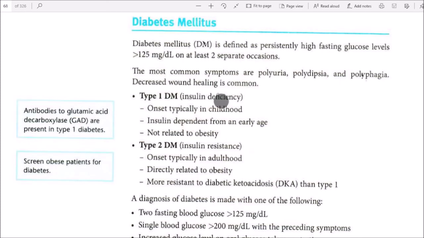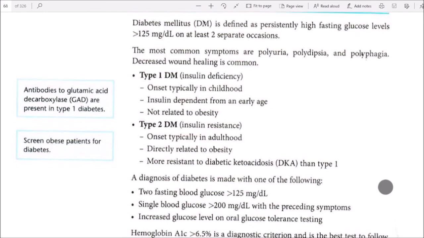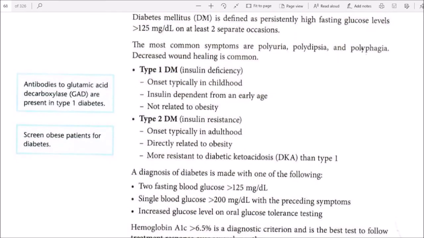Type 1 diabetes mellitus is insulin deficiency, onset typically in childhood, insulin dependent from an early age, not related to obesity. Type 2 diabetes mellitus is insulin resistance, onset typically in adulthood, likely related to obesity, and more resistant to diabetic ketoacidosis, DKA, than type 1. Antibodies to glutamic acid decarboxylase (GAD) are present in type 1 diabetes mellitus.